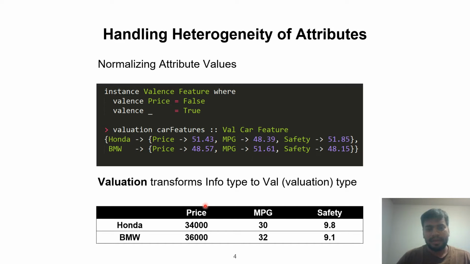So we pass this information showing whether a low value is desirable or a high value of an attribute is desirable using the valence class. And here we are saying that price has a negative valency, that is a lower value is desirable, and everything else has a positive valency, meaning the higher value is desirable.